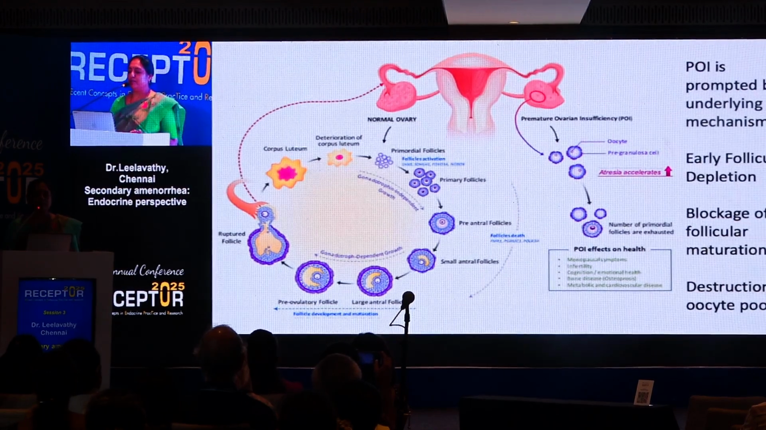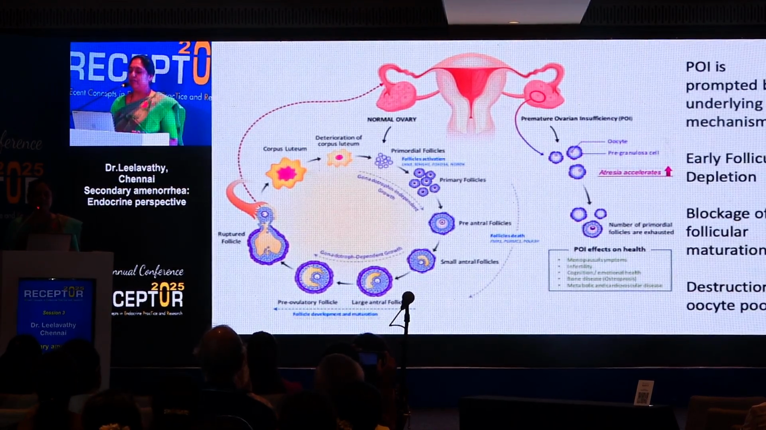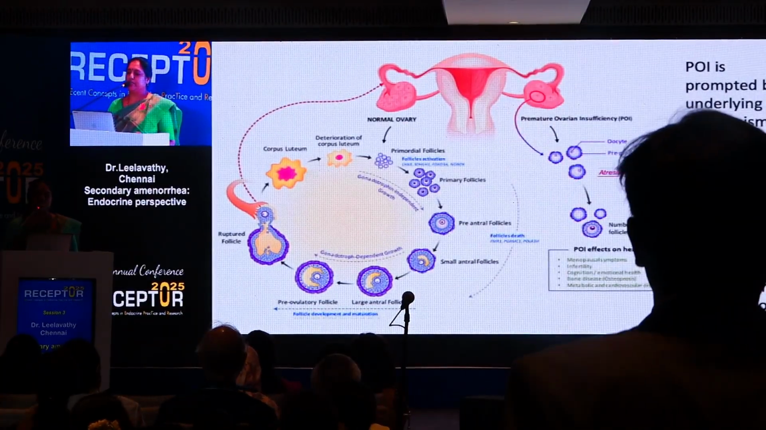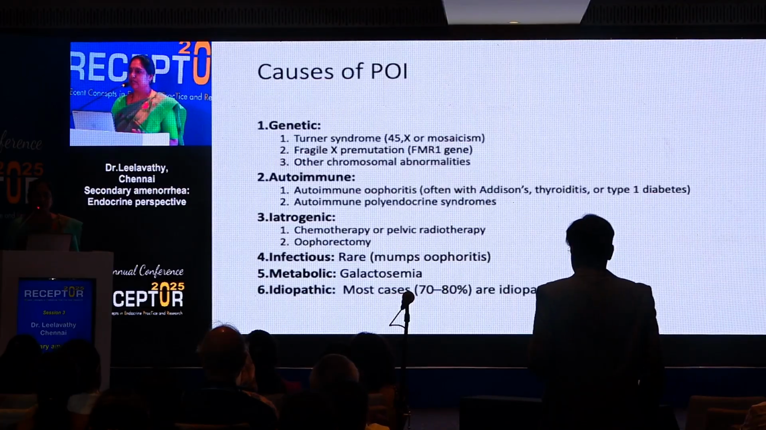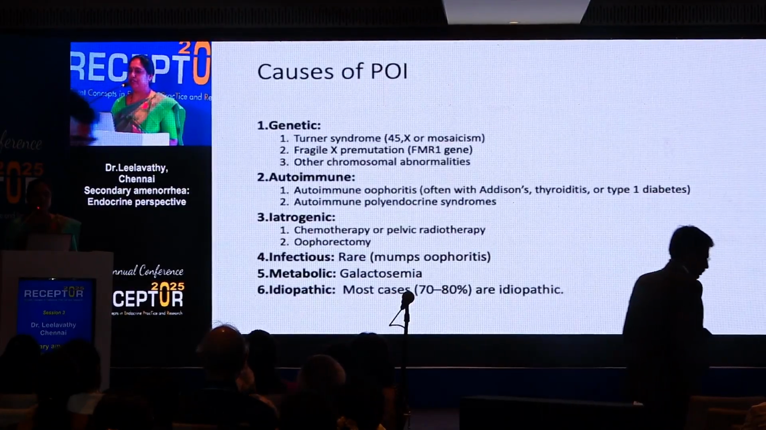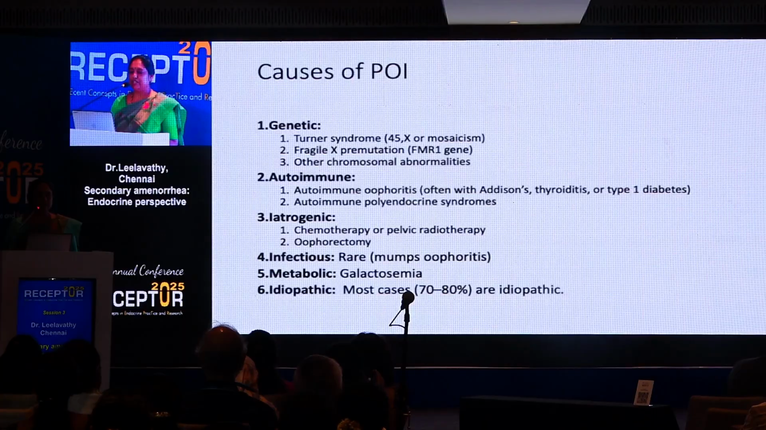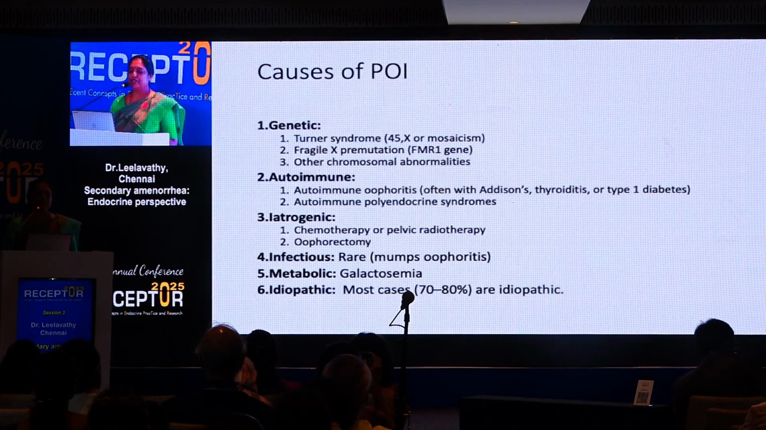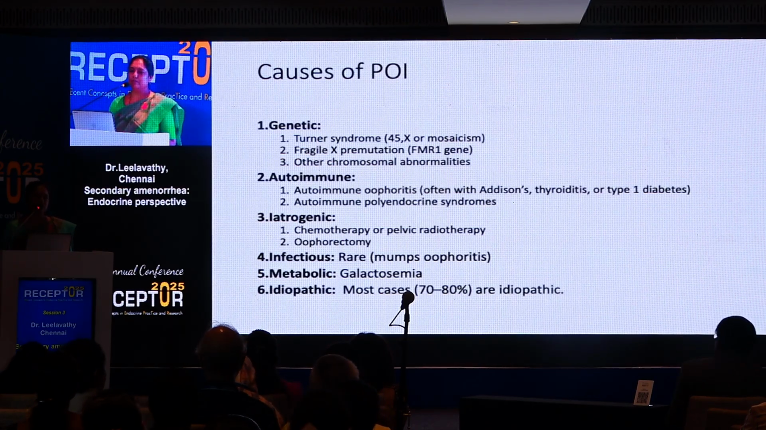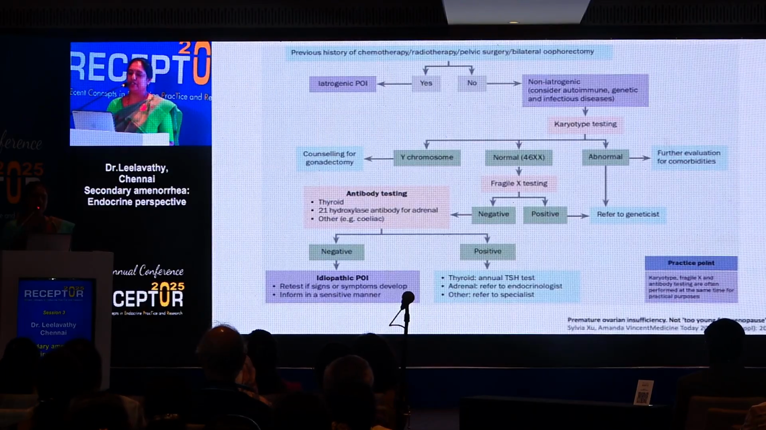What happens in primary ovarian insufficiency? Instead of the maturation of the follicle, there will be early follicular depletion, blockage of follicular maturation, destruction of the oocyte pool. So the causes could be iatrogenic, as from the history I've explained, such as radiotherapy or surgery, or it could be genetic. And we also have to think about autoimmune causes, which are more common nowadays, and sometimes it could be due to infection or metabolic causes, and idiopathic is the most common cause of primary ovarian insufficiency.